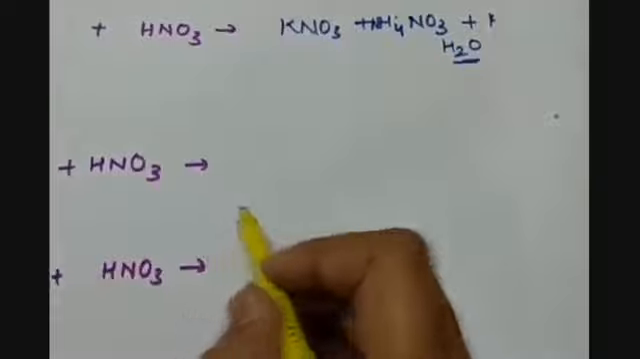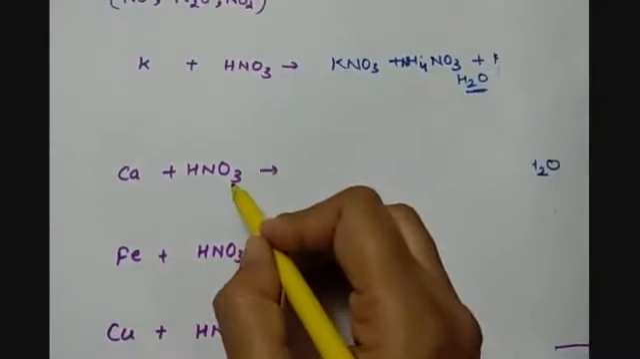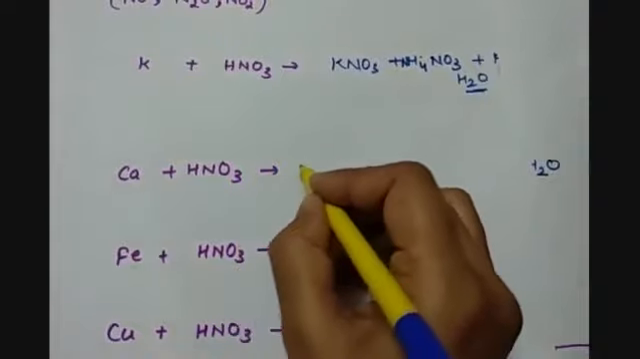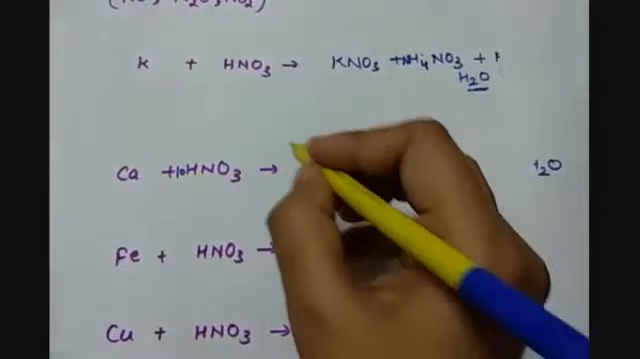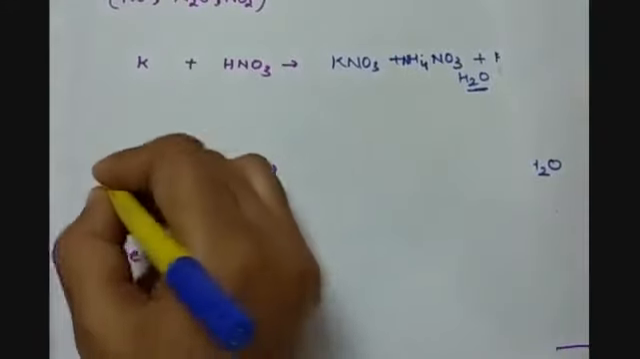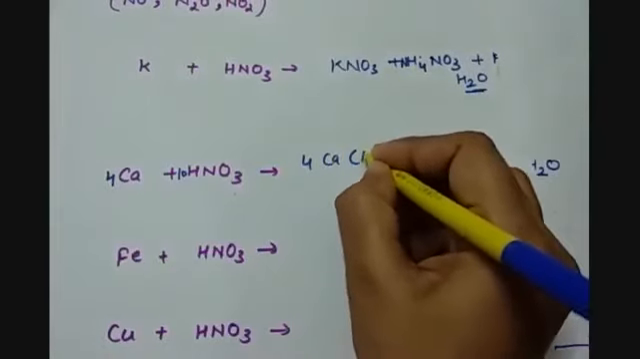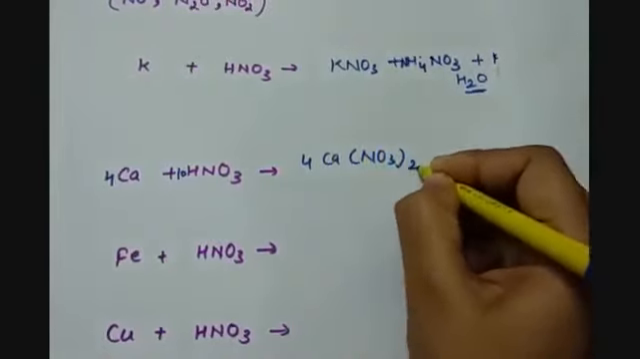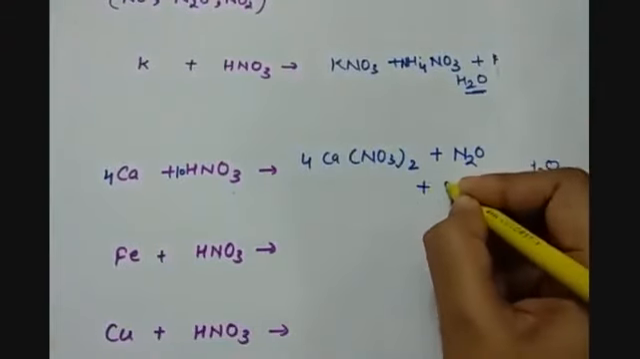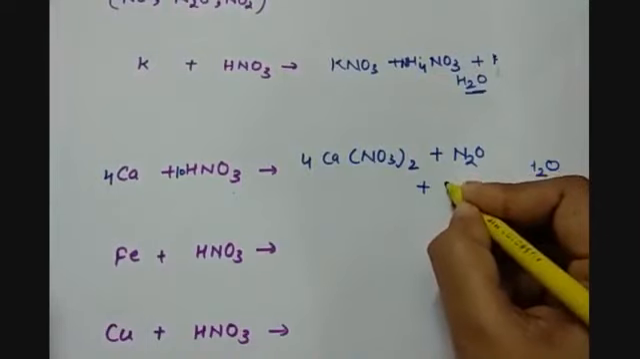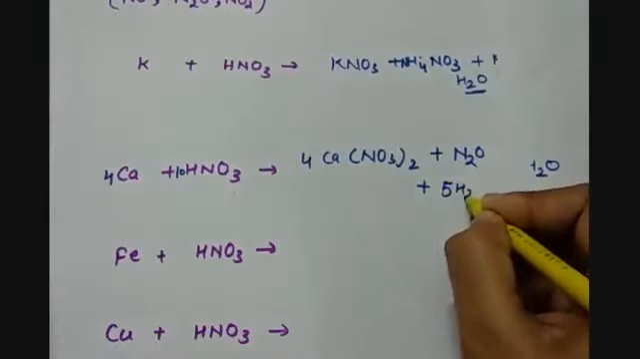When calcium reacts with nitric acid, then it forms calcium nitrate. So here we need some more molecules of nitric acid. So calcium nitrate, Ca(NO3)2, will be formed, and along with it we have nitrogen oxide and water molecules.